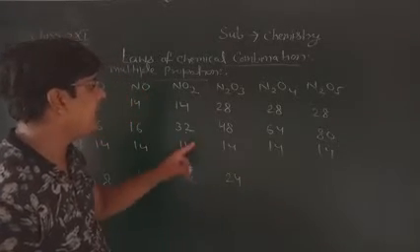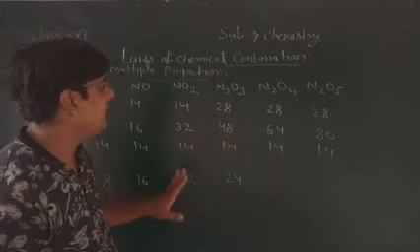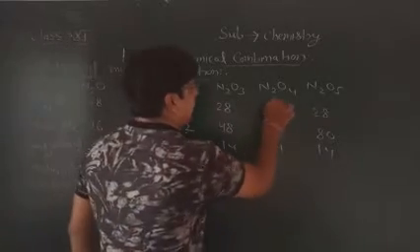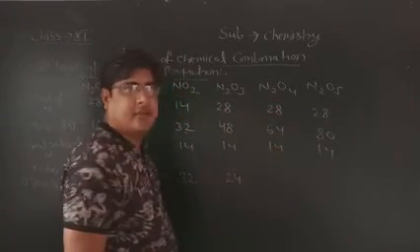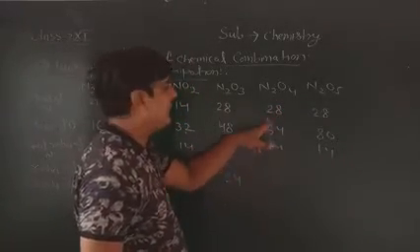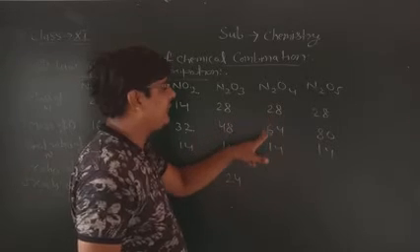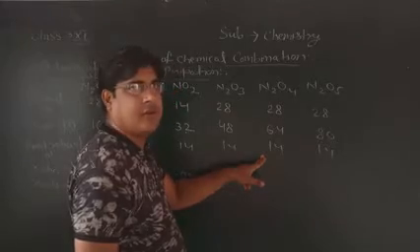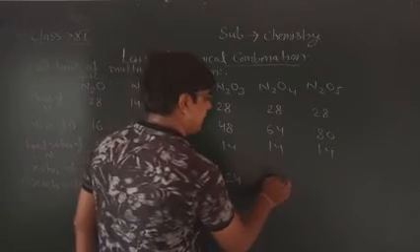Oxygen will also be half. Here oxygen will be 24. Here you are taking the nitrogen 14. 28 gram nitrogen reacts with 64 gram oxygen, then 14 gram nitrogen reacts with 32 gram.